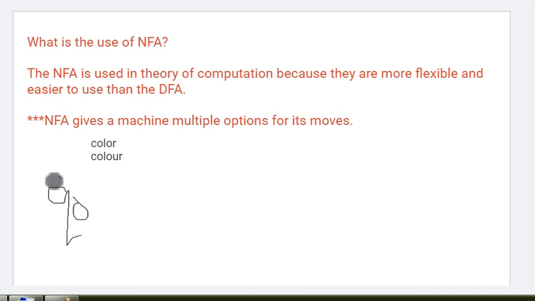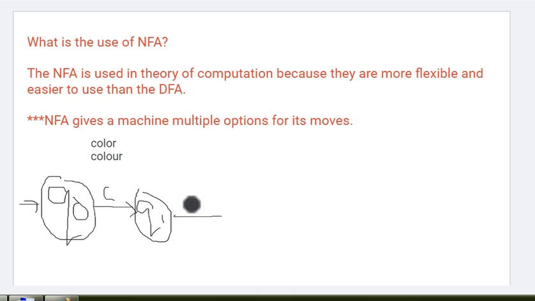Why? Suppose this is the Q0 state, the initial state. If I am making it for color, C input is coming, it will move to Q1 state. O is coming, it will move to Q2 state.